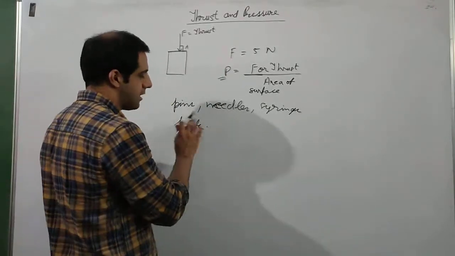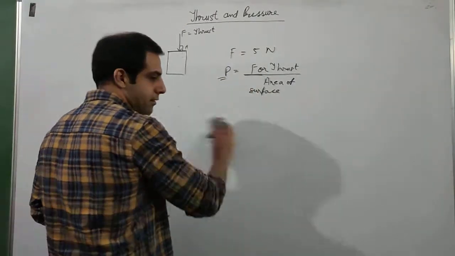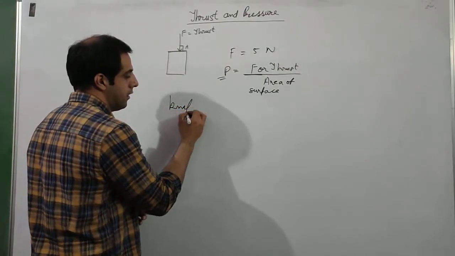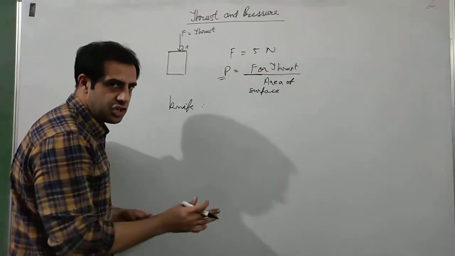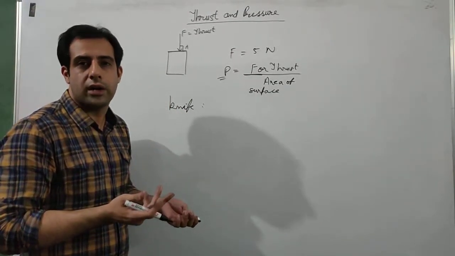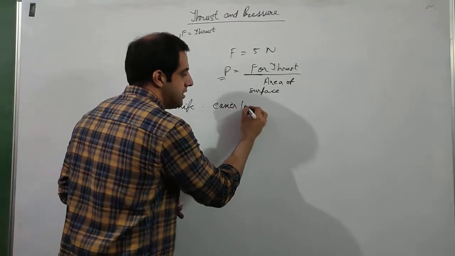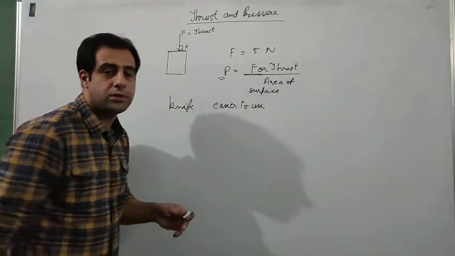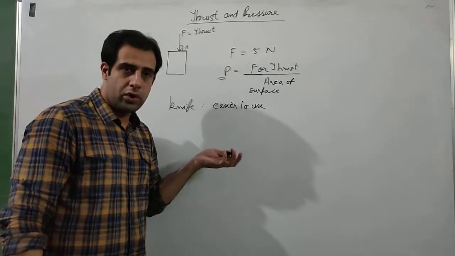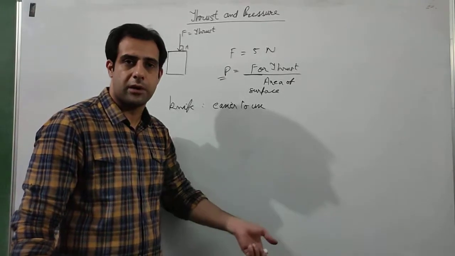Let us take an example of a knife. The most common thing that we see every day in our houses, in a knife, we want a very sharp edge. Why? If I ask you why, you will say it is easier to cut objects with a sharp knife. It is easier to use. You can easily cut the object. But what about the sharp edge is so important that it becomes very easy to cut a particular object?